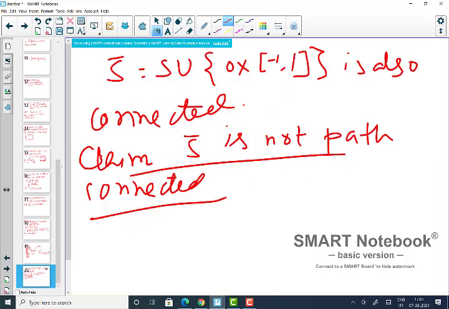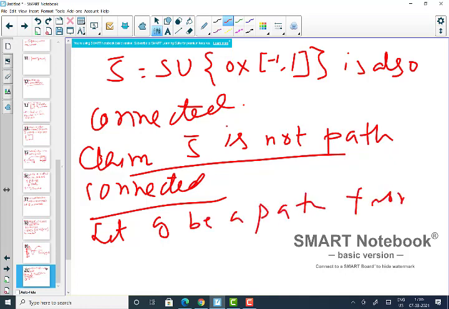Okay, so let G be a path from the origin (0, 0) to a point in S, and then we'll show that this is not possible.